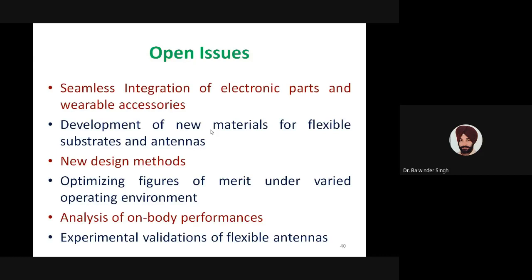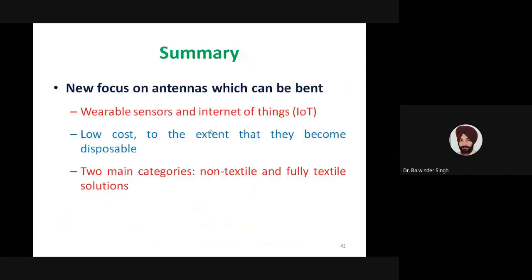Experimental validation of flexible antennas is a major issue, because most of the time we design these antennas for wearable applications. We need to validate these antennas in actual usable conditions. Sometimes, if we are designing for harsh environments, then we have to create that type of environment for validation. So there are these experimental testing issues during the design of these antennas.